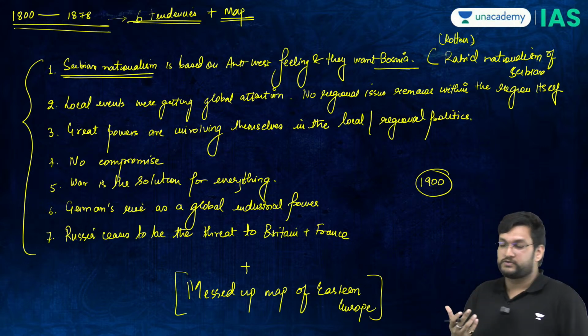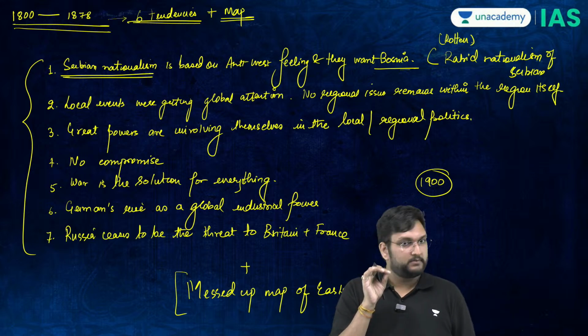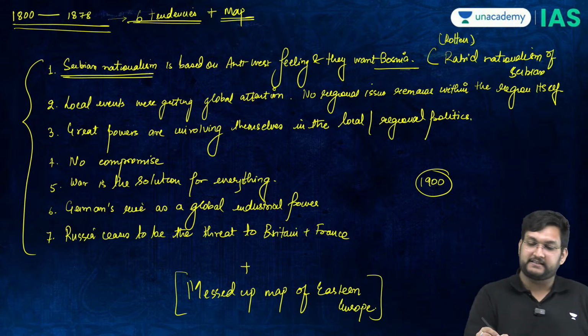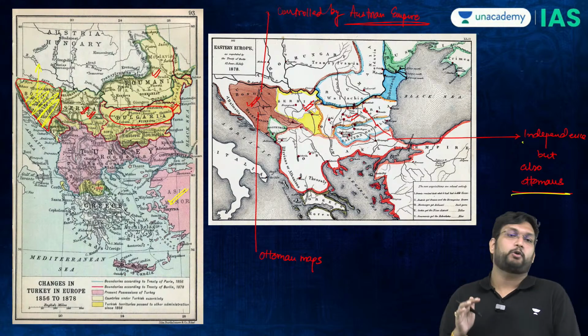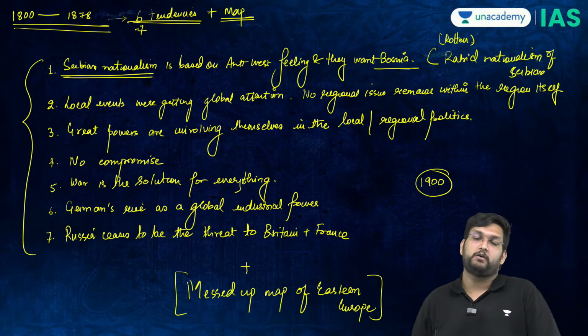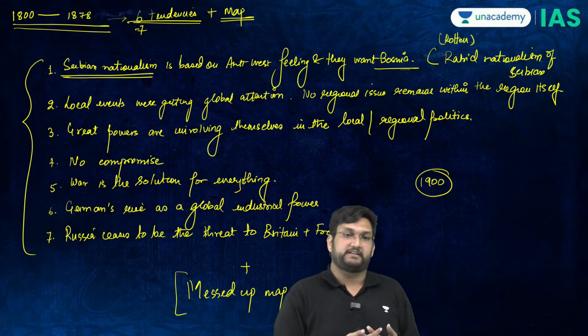There are a lot of issues which are lingering around in Europe at this given point of time. Do we understand these 6 to 7 tendencies and why this messed up map is a problem? Because I want to enter the 20th century now and move towards what we call the First World War itself.